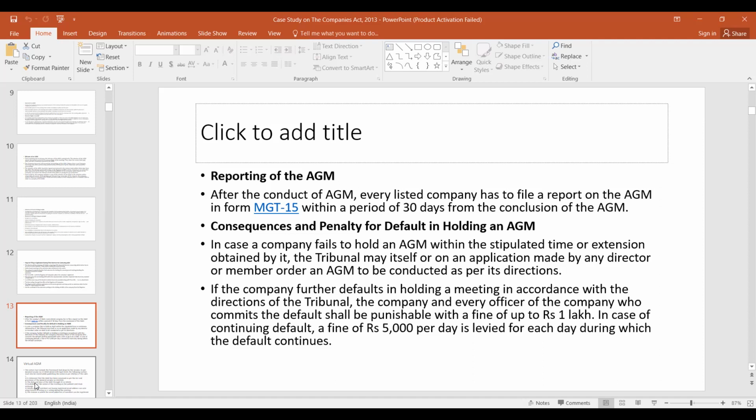Then consequences and penalty for default in holding an AGM. In case a company fails to hold an AGM within the stipulated time or extension, the tribunal may itself, on an application made by a director or member, order an AGM to be conducted as per its directions. And if the company further defaults in holding an AGM in accordance with the directions of the tribunal, the company and every officer of the company who commits the default shall be punishable with a fine of up to rupees 1 lakh. And in case of continuing default, a fine of rupees 5,000 per day is levied for each day during which the default continues.